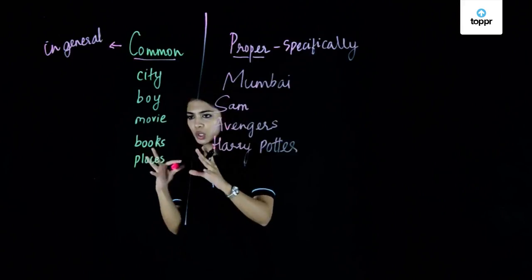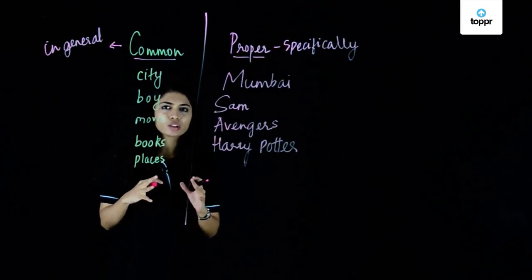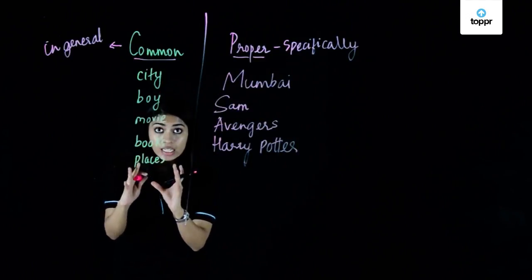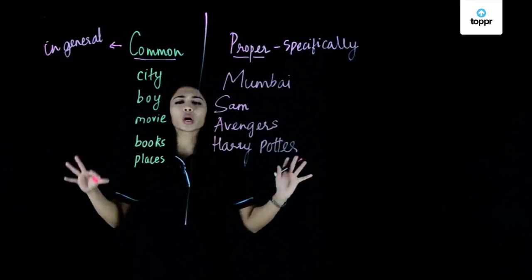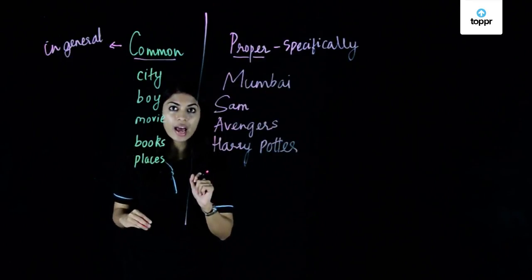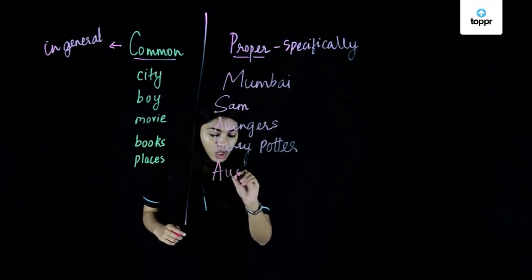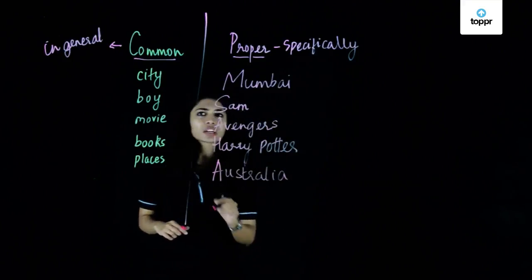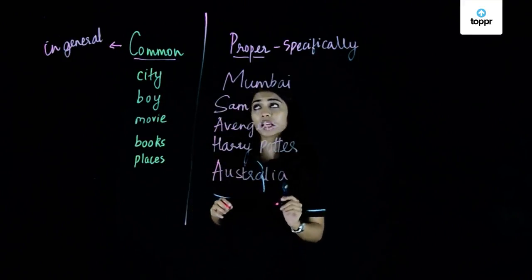Let's look at our next word. We have places. If I say I want to travel to many places across the world, I'm using the word places in general. I'm just talking about places around the world. But if I say that I want to travel to Australia, I use the word Australia as a proper noun because I'm talking about a specific place, which is Australia.